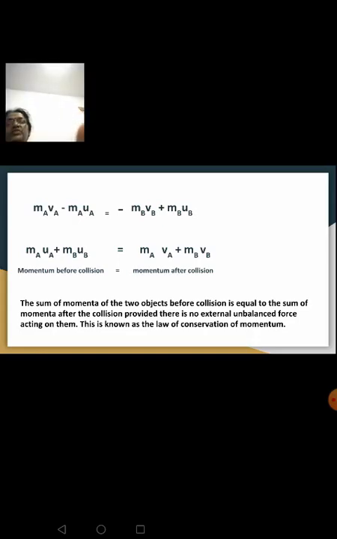Clear to you? Yes, with this we are coming to an end. So the lesson is over with this. In the next session, I'll give you some more examples pertaining to Newton's laws of motion and the law of conservation of momentum, and then we'll solve a few sums.